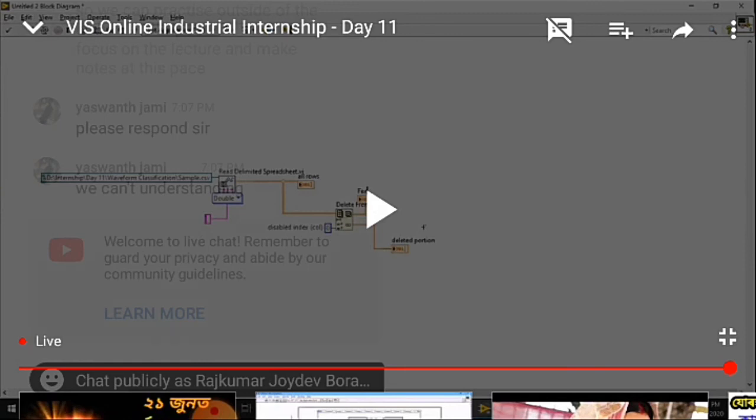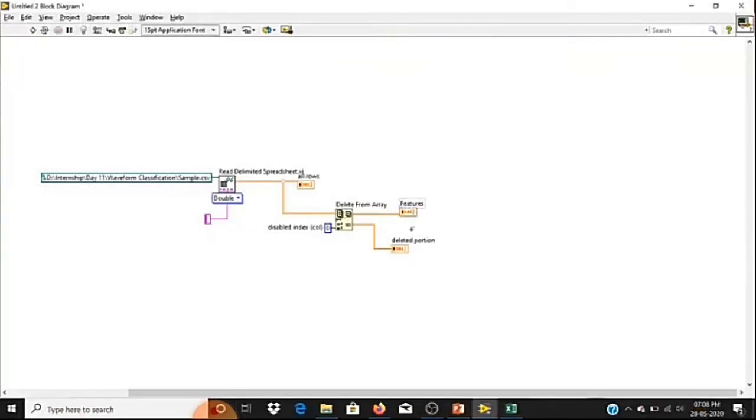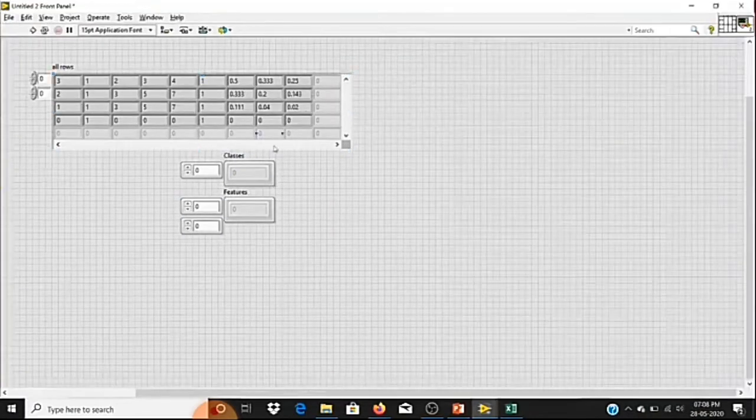Features, and this is my classes. Let me expand vertically so you get a clear picture.